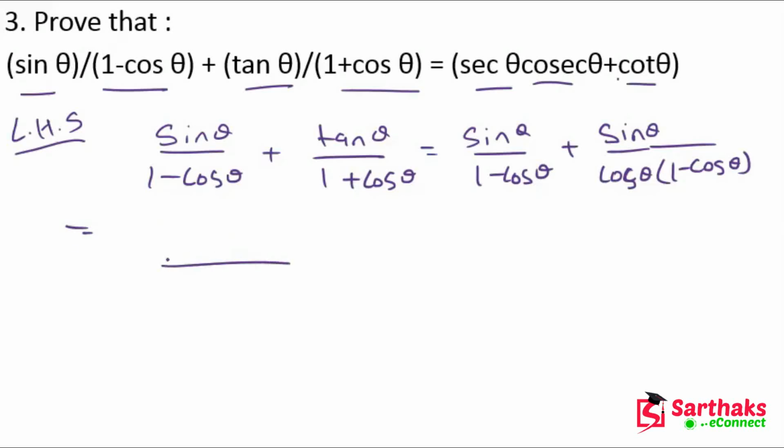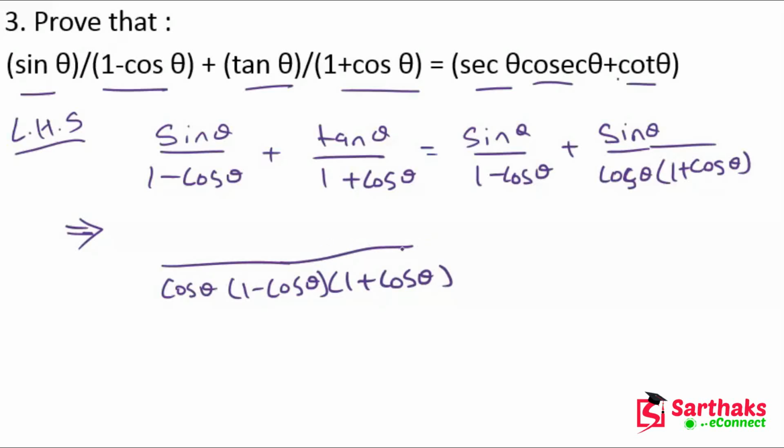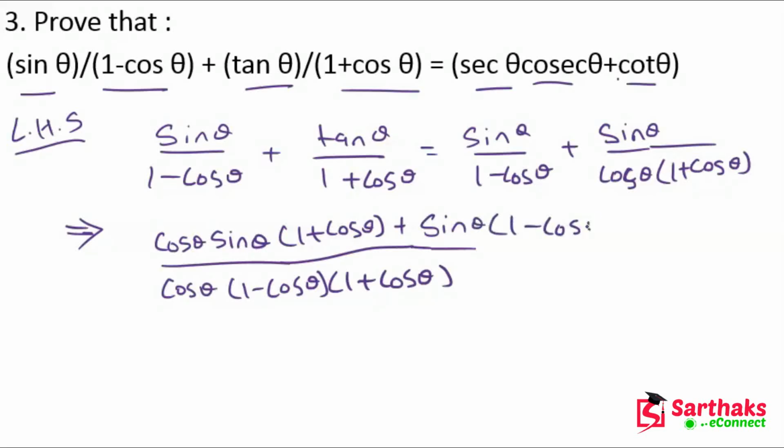So if we take the LCM, so cos theta into 1 minus cos theta into 1 plus cos theta, and this will become cos theta sin theta and 1 plus cos theta, and here is plus, this cos theta will be cancelled and 1 minus cos theta is cancelled, so we get sin theta into 1 minus cos theta. Okay, my dear friends, I hope you get this point.